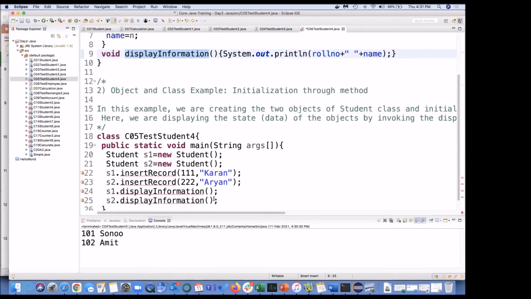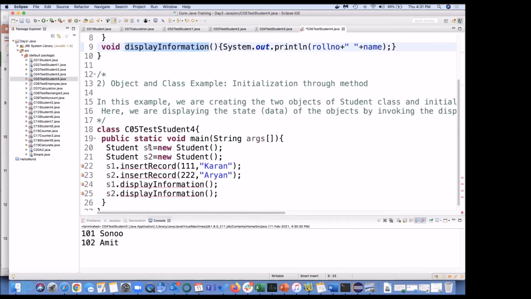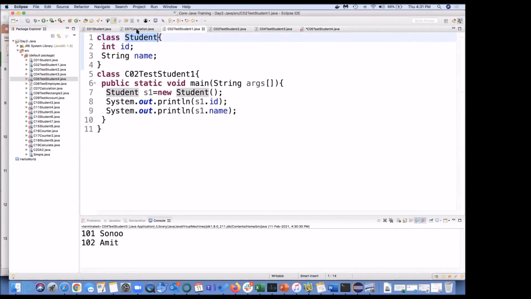You know why this error is coming? Because this S1 is a student object, and for this student class, if I'm using a MacBook, so command, and if I click like this, it is taking me to this student class, our first class in the first example.